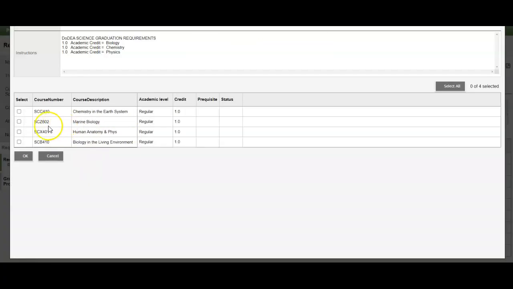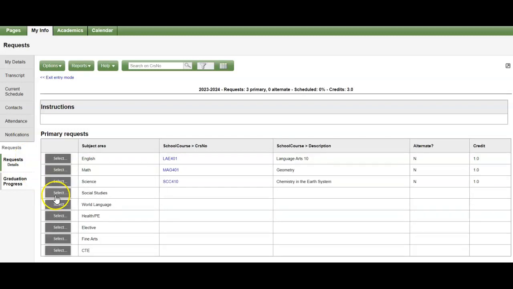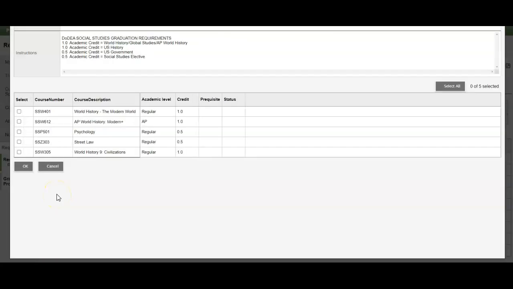Next, you're going to select your math class, your science class, and social studies. But don't forget, only 1 credit of world history or global studies is required. However, world history, the modern world, segues into U.S. history, which will be taken in the 11th grade, and U.S. government taken during your senior year.